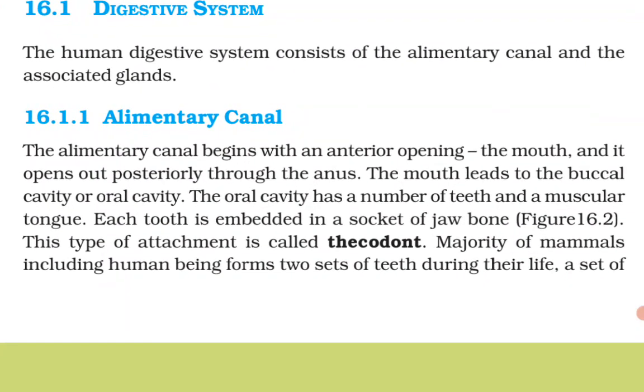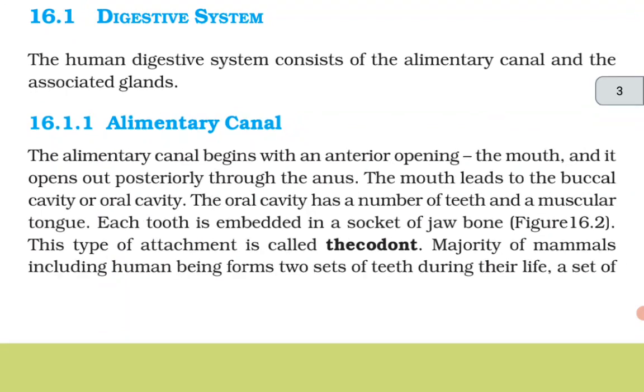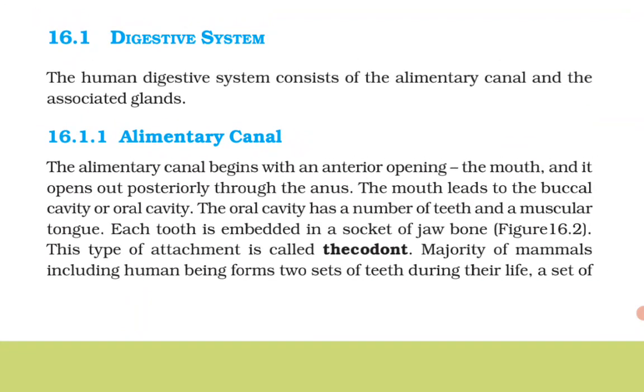16.1.1 Alimentary canal. The alimentary canal begins with the anterior opening, the mouth, and it opens out posteriorly through the anus. The mouth leads to the buccal cavity or oral cavity. The oral cavity has a number of teeth and a muscular tongue. Each tooth is embedded in a socket of a jaw bone. This type of attachment is called thecodont.